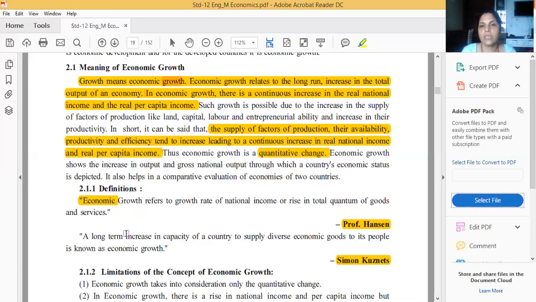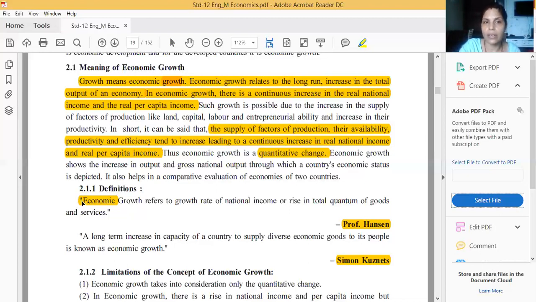Now the first definition is Professor Hansen's definition. Economic growth refers to growth rate of national income, or rise in total quantum. Quantum means quantity of goods and services. That means economic growth refers to growth rate of national income. This definition has been given by Professor Hansen.